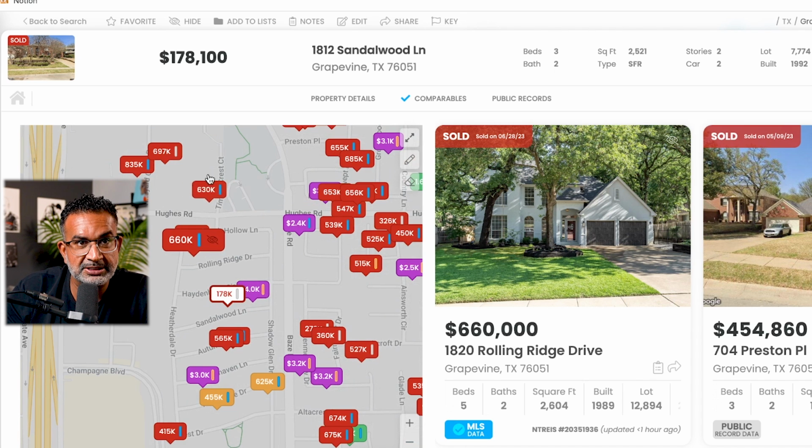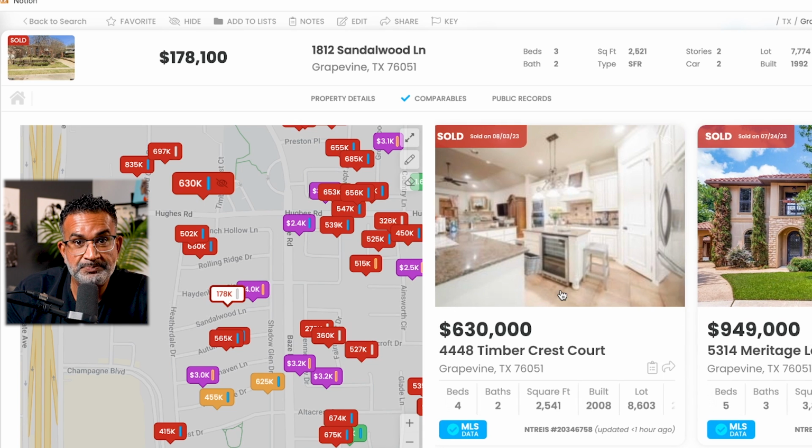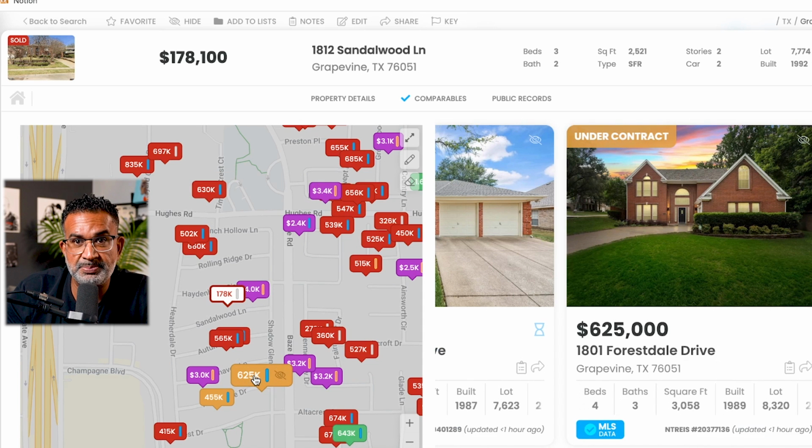Okay, across the street is this 630. Let's take a look at that. And this 630 is pretty close to our subject in size, but it's like 10 years newer. No, what is that? 8? No, it's 16 years newer. Can't use it. So this 630, unfortunately, unusable. Let's look at this pending. It's too large, so I'm gonna pass on that. So, I think that's it, guys. I think this comp, this 660, gave us our ARV. So the ARV that I come to on this one is about 615,000.